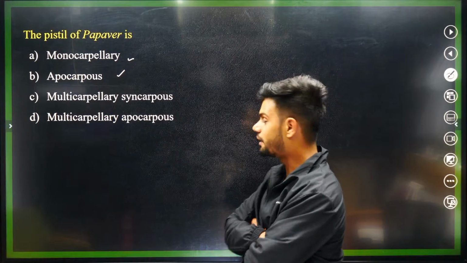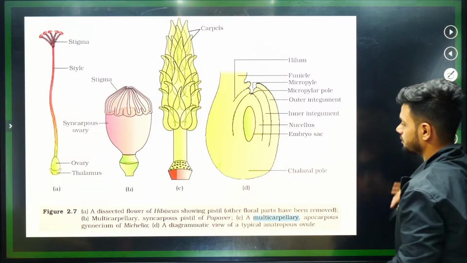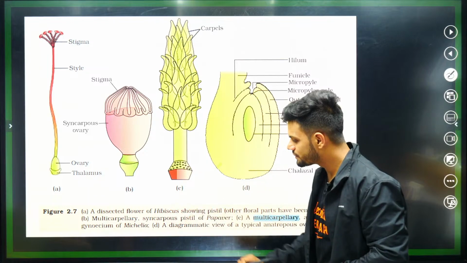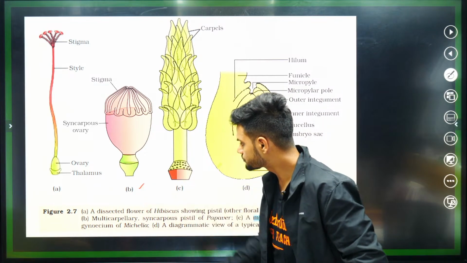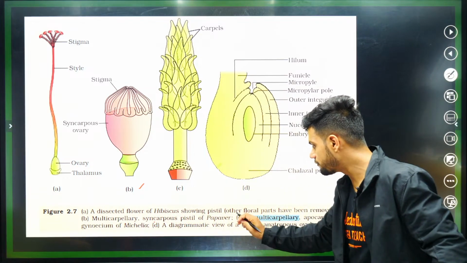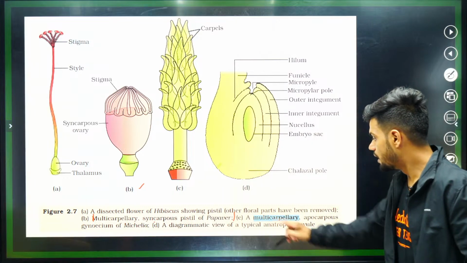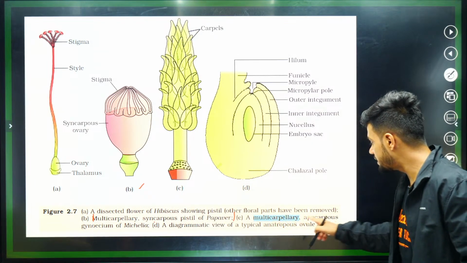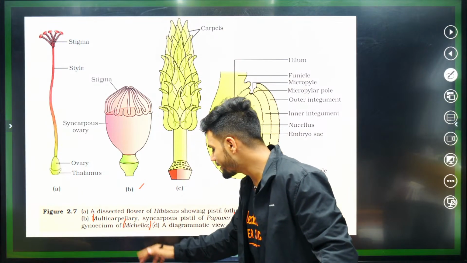No copying, no copying. Students, this diagram, when you see the legend of this diagram, can you see here? For your B, this one, multicarpellary syncarpus, pistil of papaver. It is given here. Multicarpellary apocarpus, that is the C1, in the case of Michelia. So two examples.